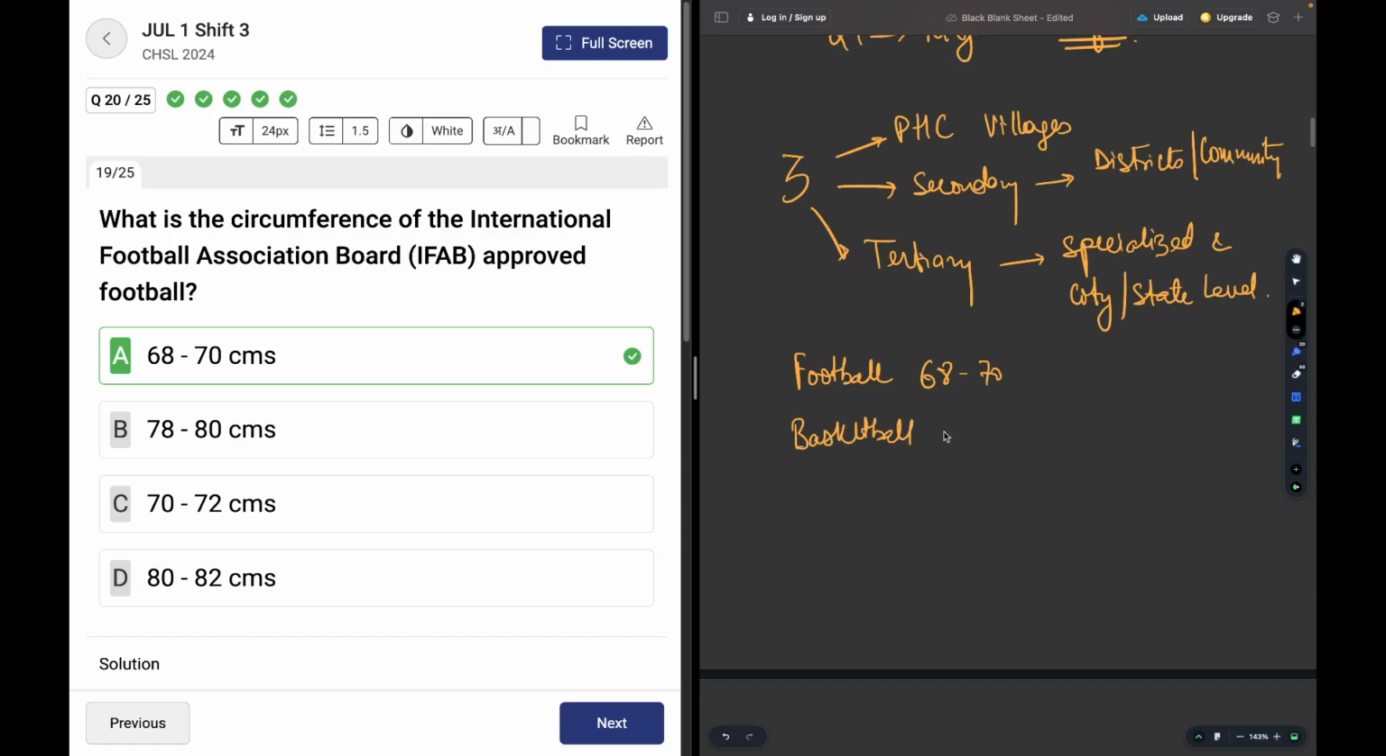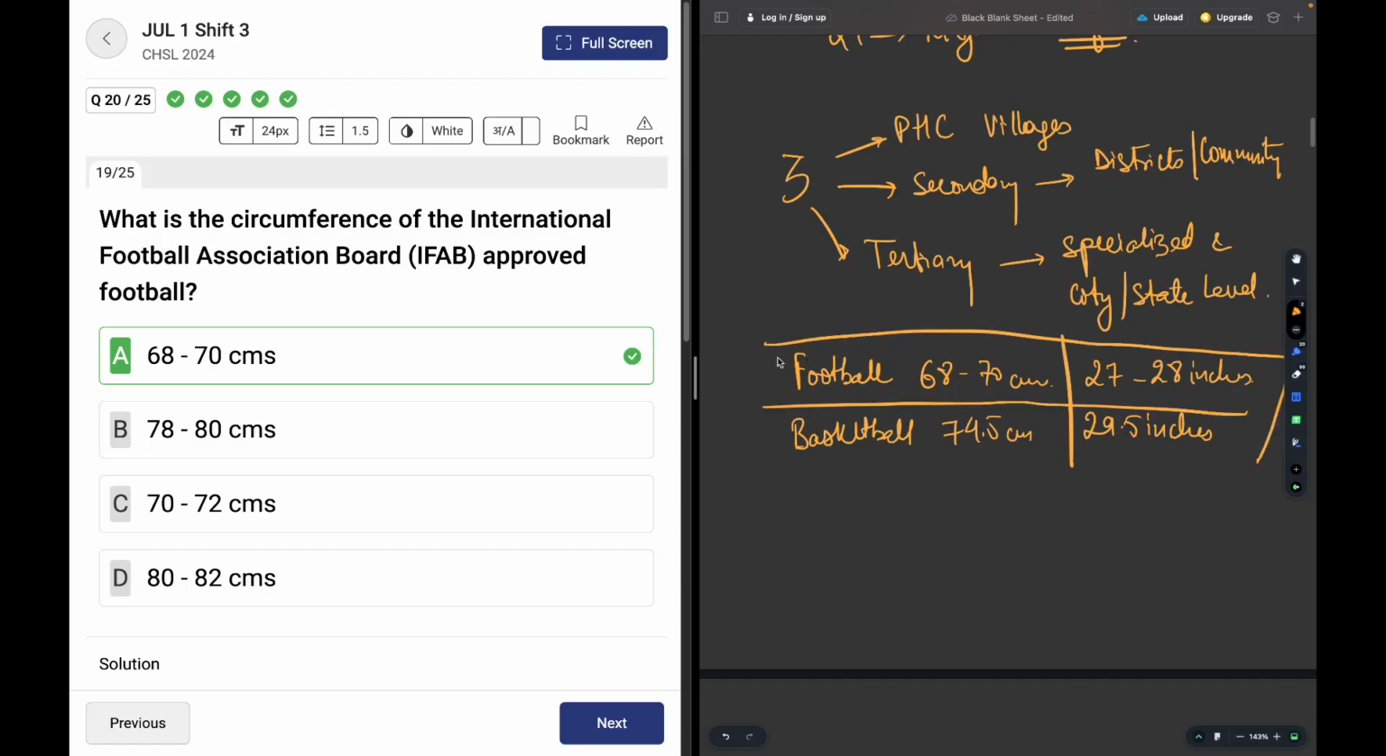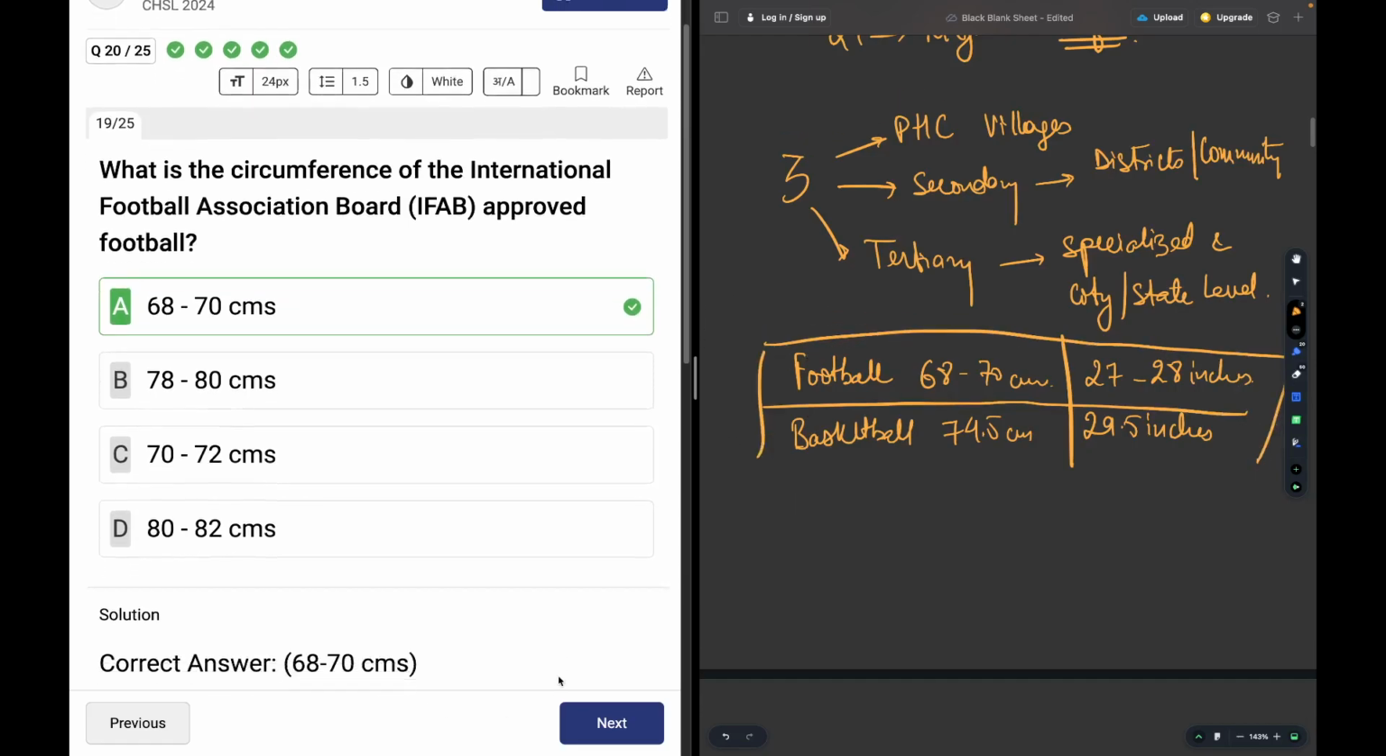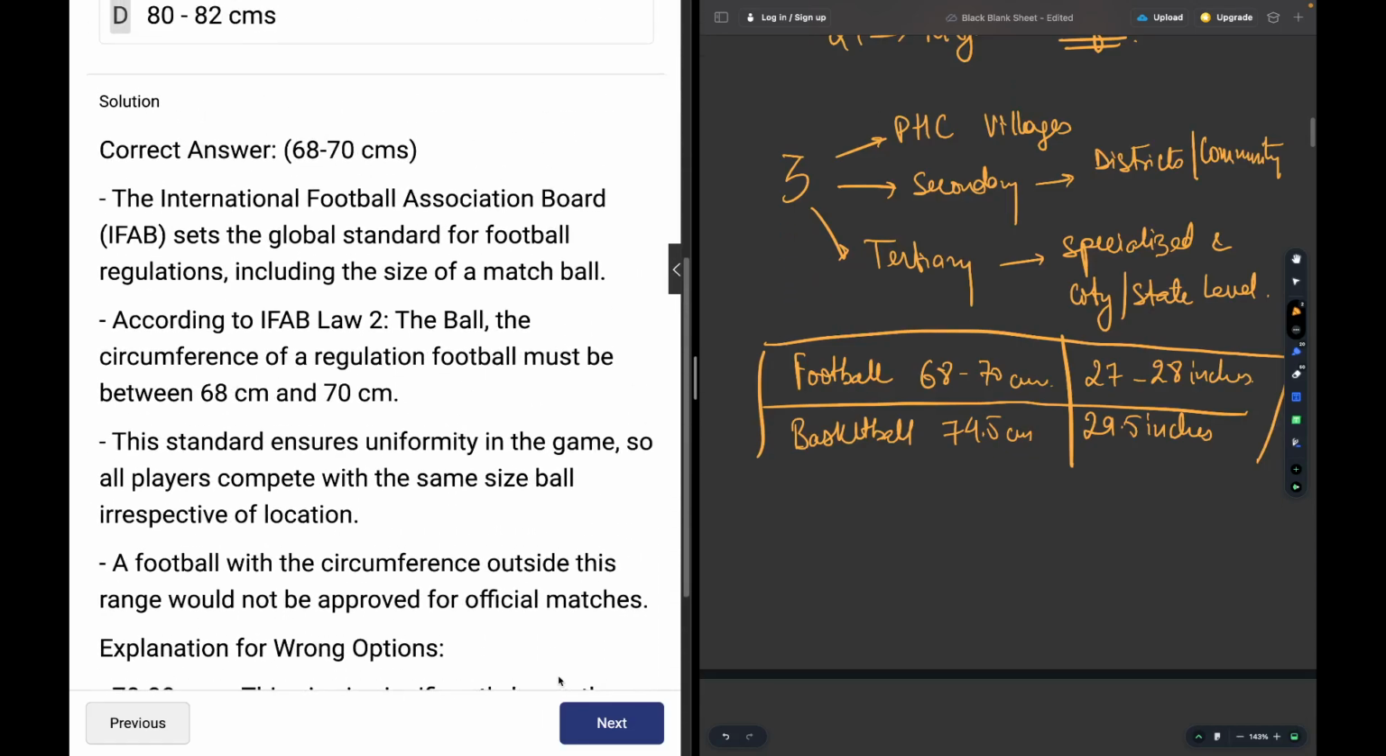It is 74.5 centimeters. Okay. This is also 29 and a half inches. And this is 27 to 28 inches. Okay, I hope this is clear to everybody. The size of the football and the size of the basketball that is used according to the international standards. Okay, you can see it over here.